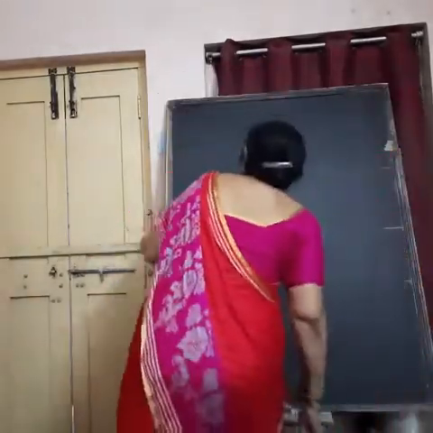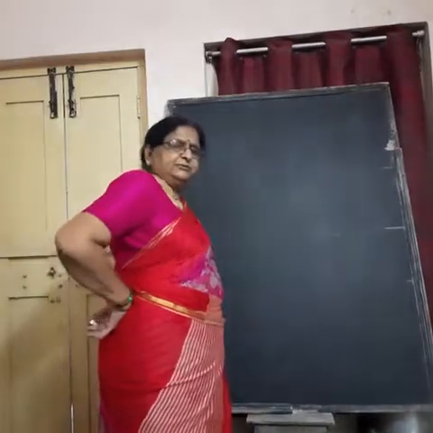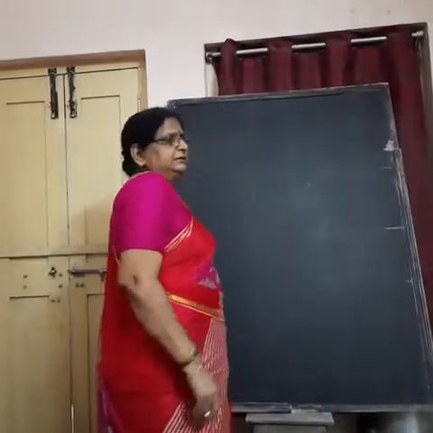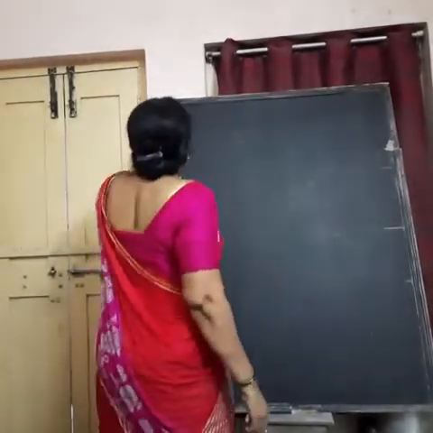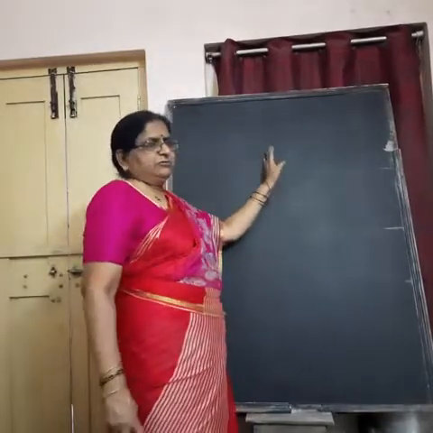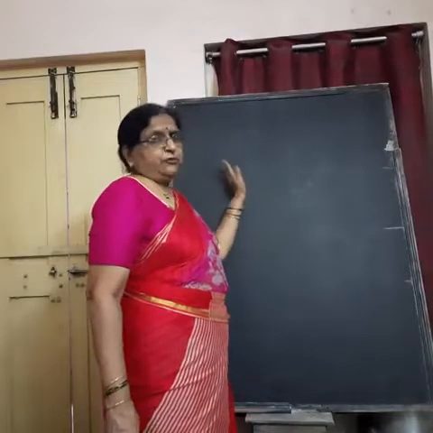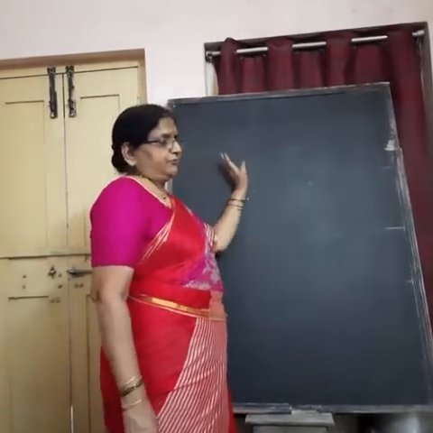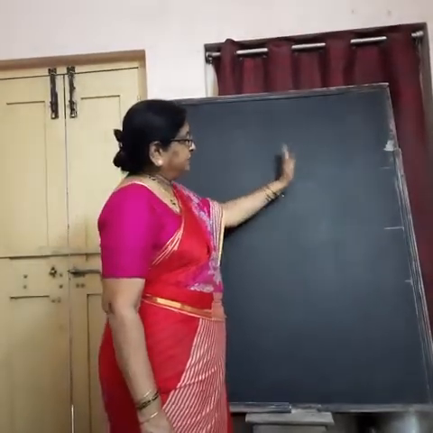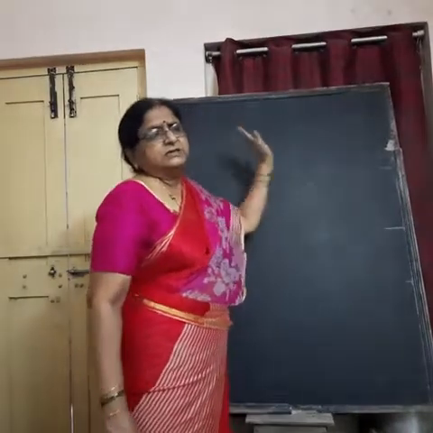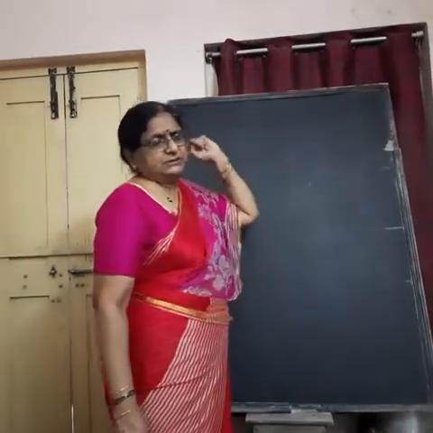And now our point today is how to form the other tenses. I already told you that the simple present tense form of the verb, the action word, is a root form. Out of that root form, we can form the other two forms of tenses: simple past tense and simple future tense.